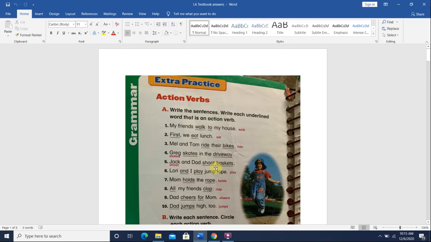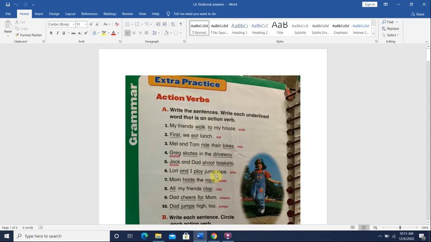Number 5, Jack and Dad shoot baskets. Okay, shoot here means they're throwing the basketball into the hoop. All right, the basketball hoop. The two words that are underlined, shoot and baskets, and the verb is shoot. It's because it's the action. Number 6, Lori and I play jump rope.